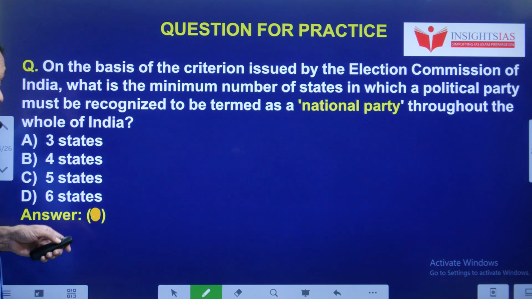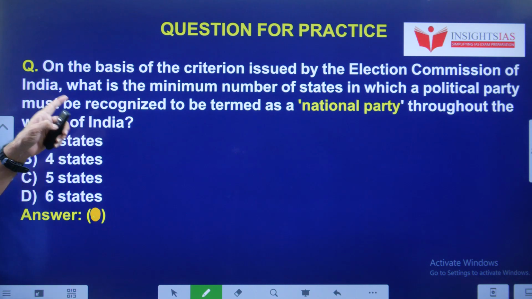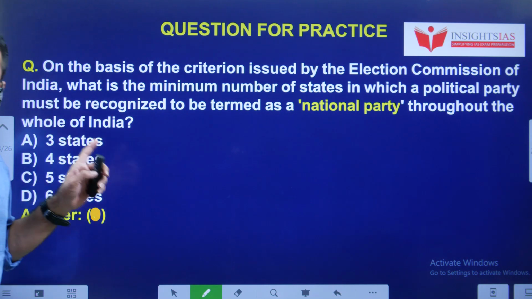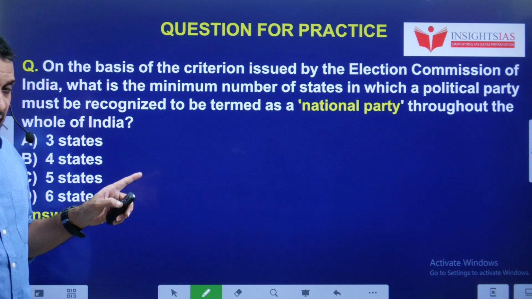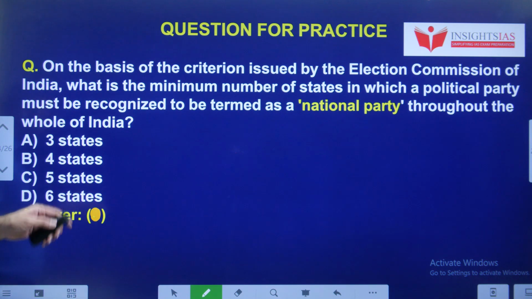Let's see today's video question. On the basis of the criteria issued by the Election Commission of India, what is the minimum number of states in which a political party must be recognized to be termed a national party? Okay, for a party to be recognized as a national party, in how many states does it have to be recognized as a state party?